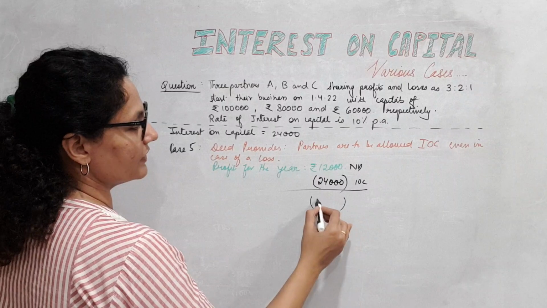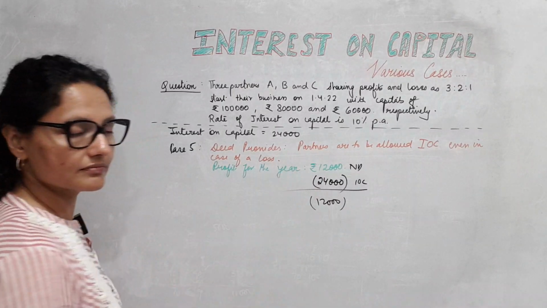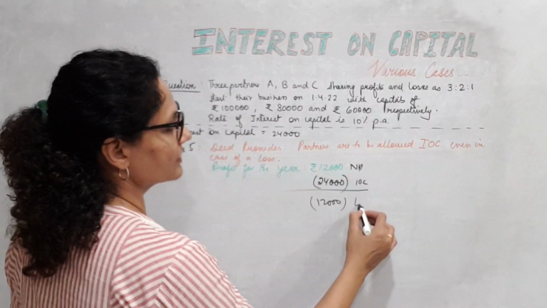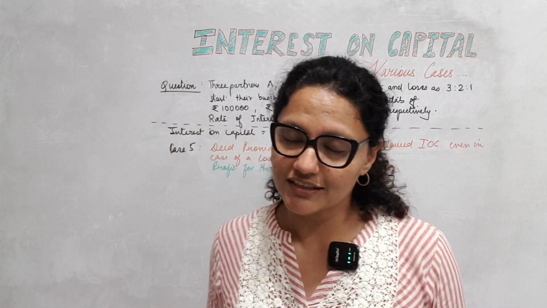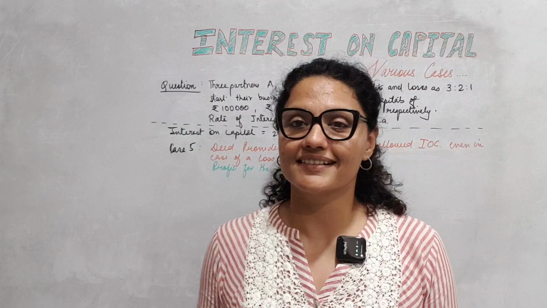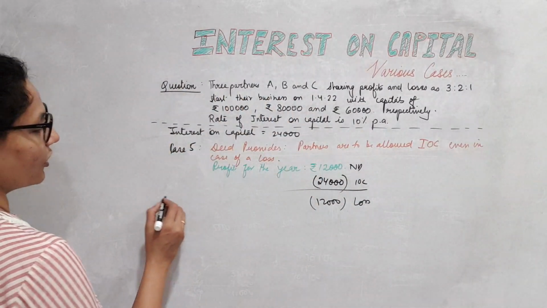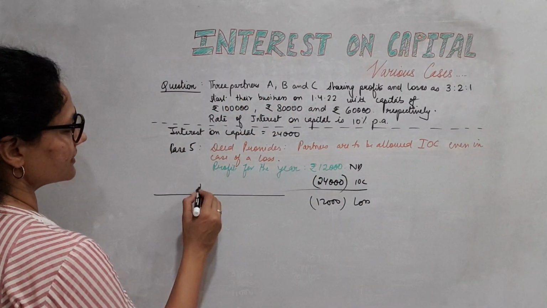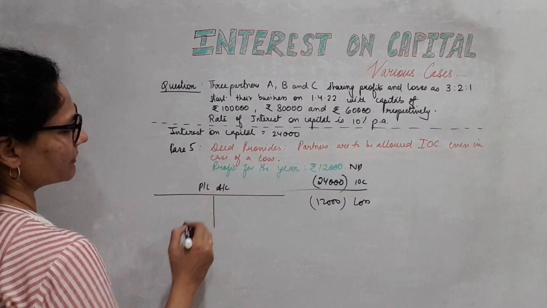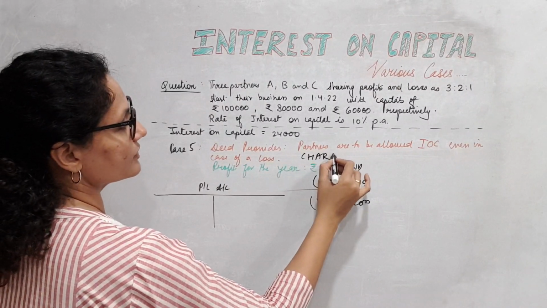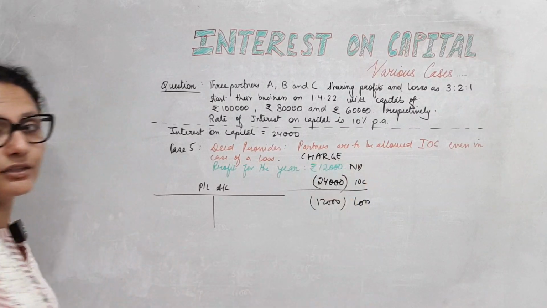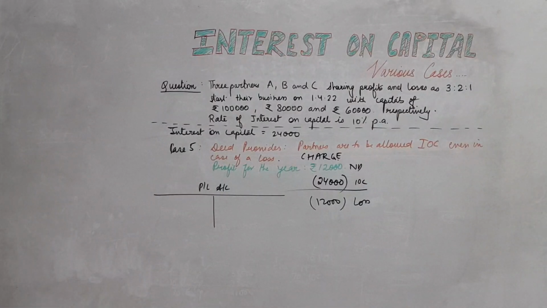So obviously it will result in a loss of 12,000. This will be distributed in the profit sharing ratio among the partners. So basically, your PL account will look like this. Why PL account? Why am I talking about PL, not PL appropriation? Because it's a charge against profit. What? IOC. Obviously, I will debit the PL account.